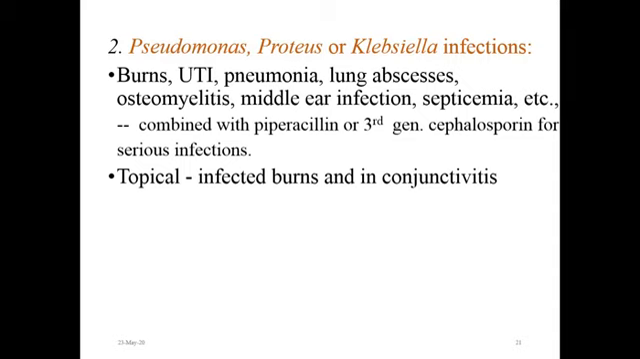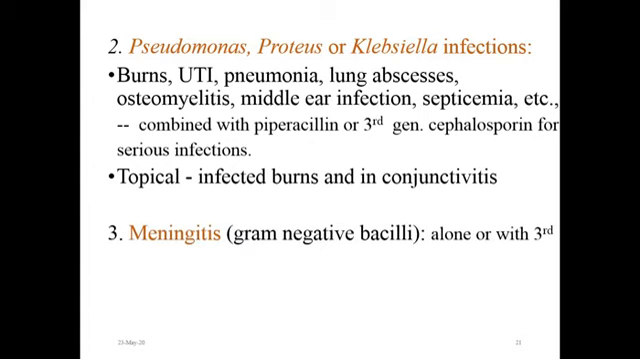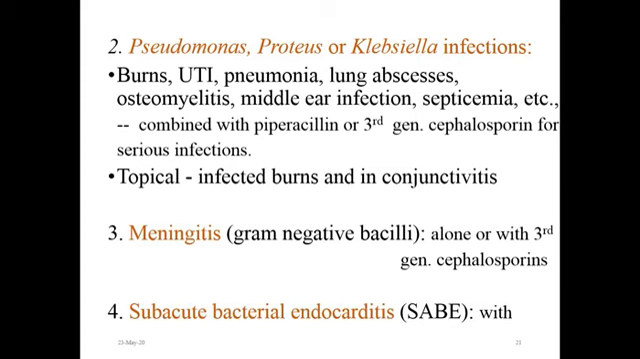Gentamicin is available as parenteral, ophthalmic and topical formulations, which is an advantage. It is also used topically for infected burns and in conjunctivitis. It is also used in the treatment of meningitis caused by gram-negative bacilli, either as a single agent or combined with a third-generation cephalosporin. Similar to streptomycin, it is also used in the treatment of subacute bacterial endocarditis in combination with penicillin, ampicillin or vancomycin.